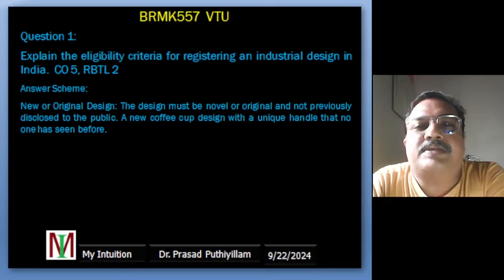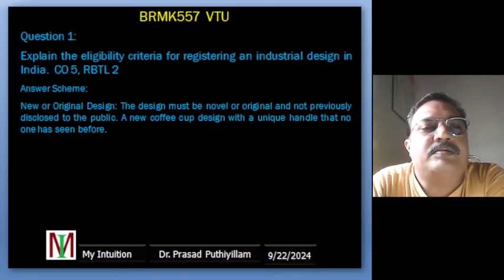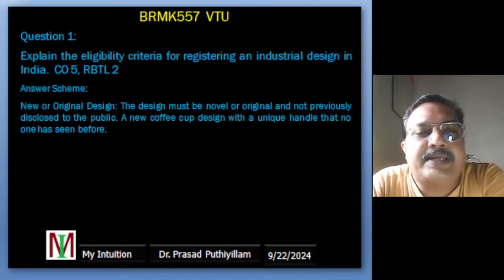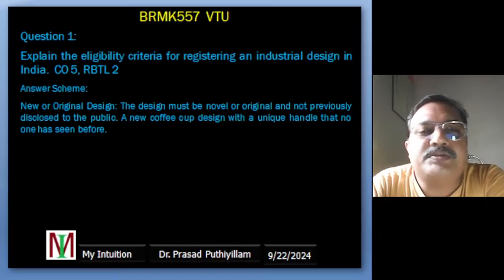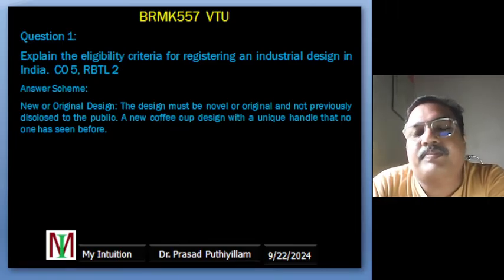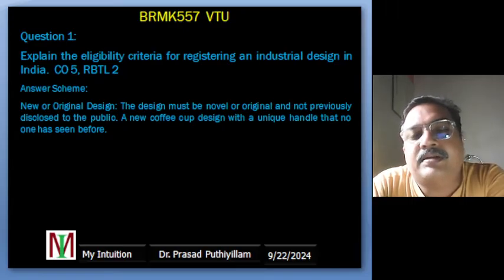The answer scheme starts with: new or original design. For a design to be protected, it needs to be new and not something that has been seen or used before by the public. If a design is already known, it cannot be considered original.